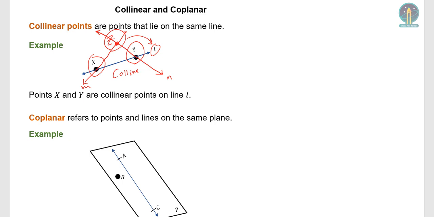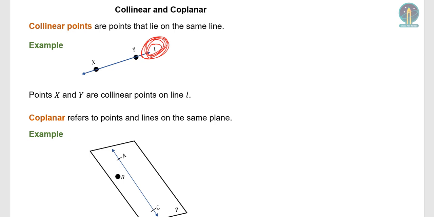But at this point, we only have line L. We are working with line L. So in this case, the reference line is L, and we are testing the collinearity between these 2 points based on line L. So if X and Y are on line L, then they're collinear.